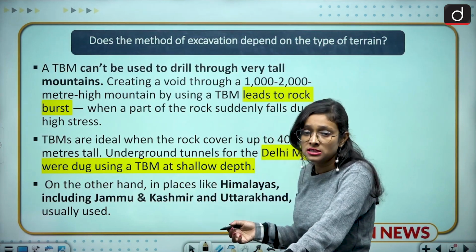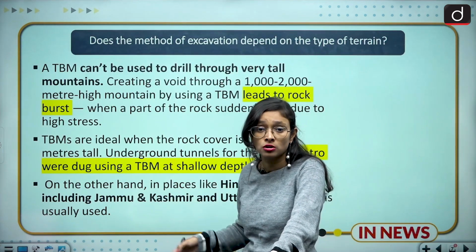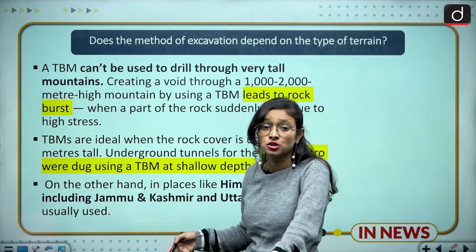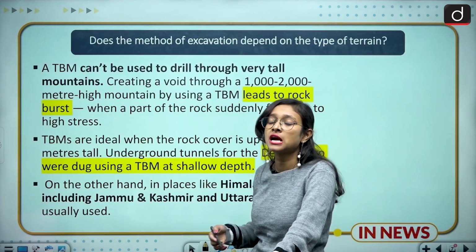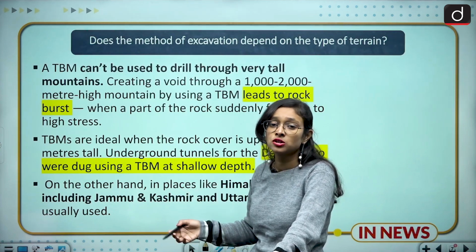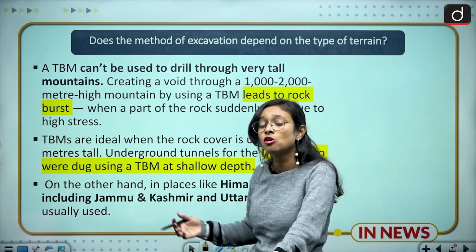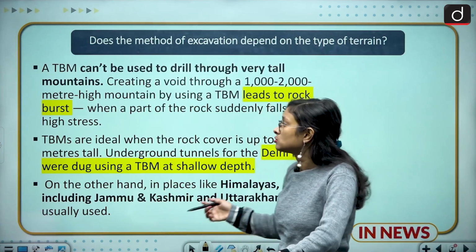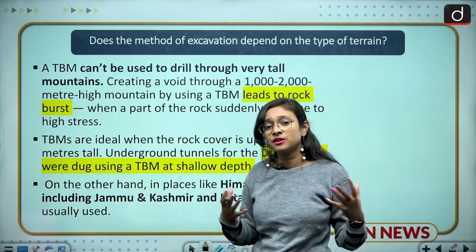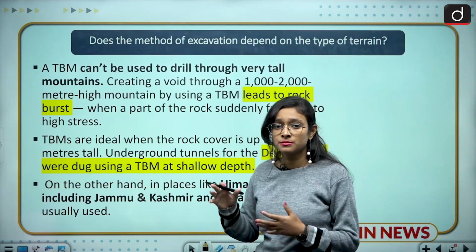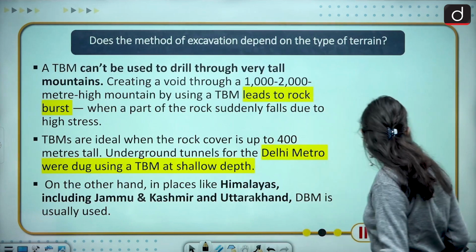In metro cities, for the construction of metros, underwater construction and underground construction, TBMs are used. Because of all these things, TBMs cannot be used on hilly terrains, because of the geological reasons and also the economic reasons. So these are the reasons the TBMs and DBMs differ with the terrains, and in hilly regions DBMs are used. So, moving ahead.